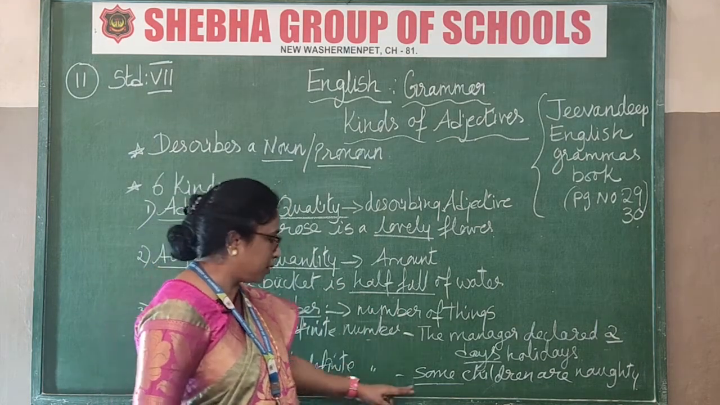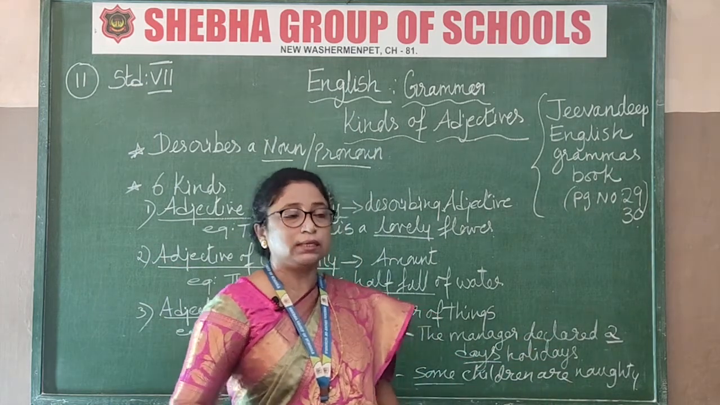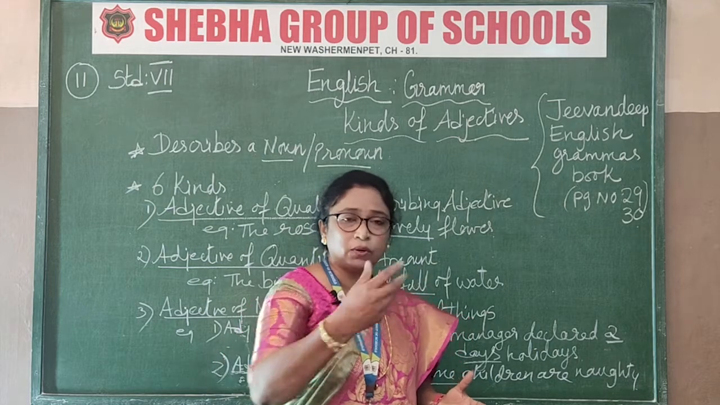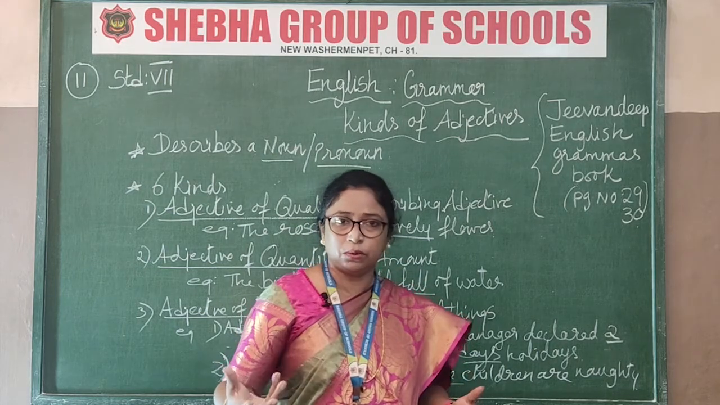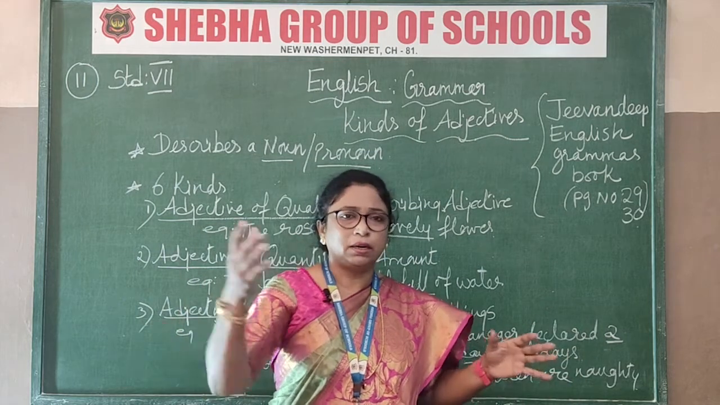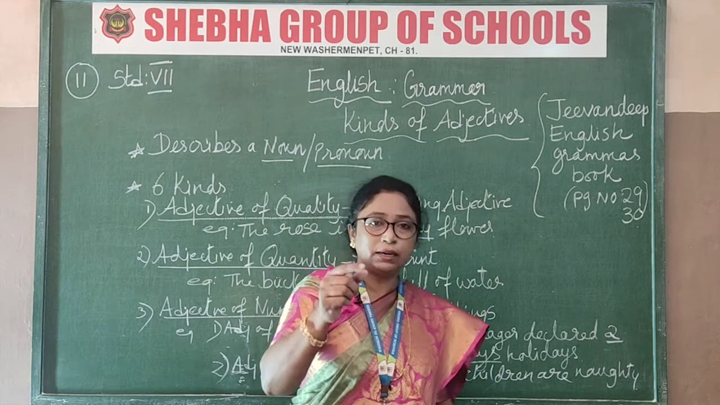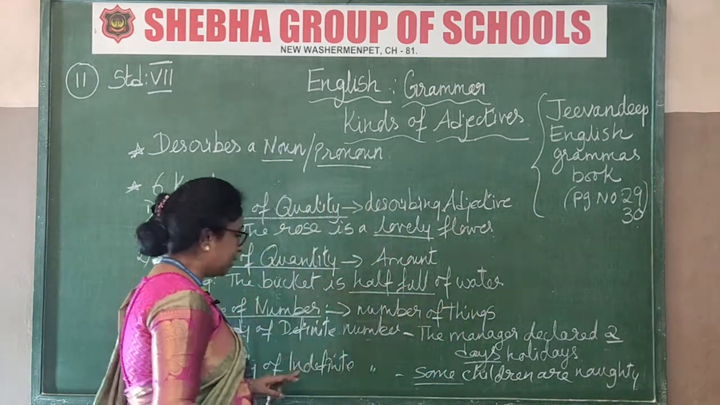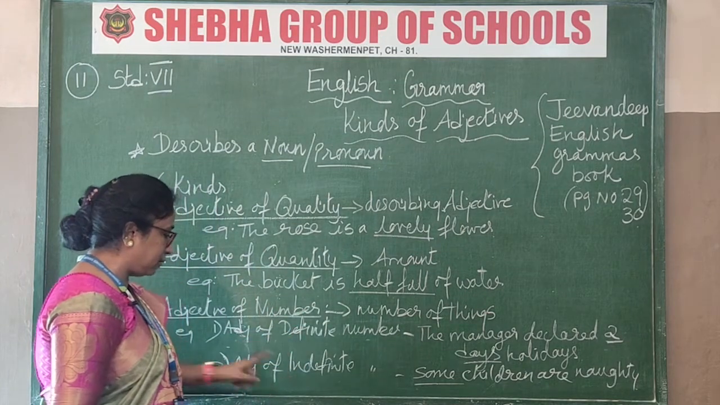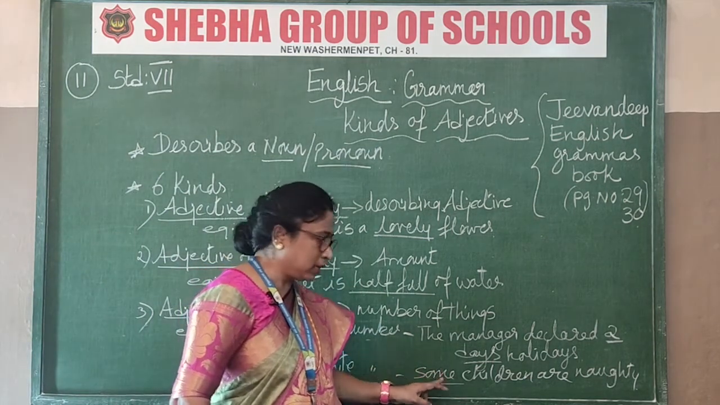See the example: some children are naughty. In a class of say 50 children, if I say some children are naughty, how many children are naughty? Am I giving you a definite number? No. I am not giving, just some children are naughty. It can be 10, it can be 20, it can be 5, whatever. A definite number is not given. So that kind of adjective is known as adjective of indefinite number, where a definite number is not given, like some.